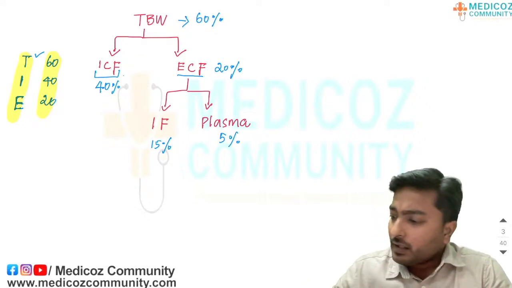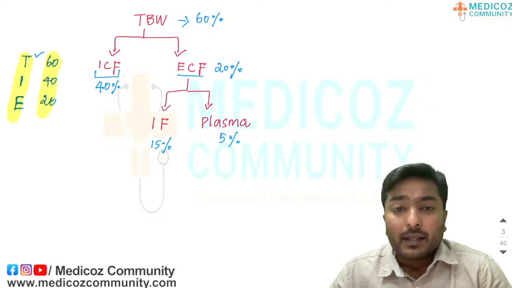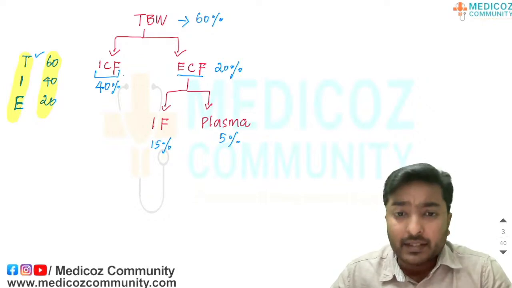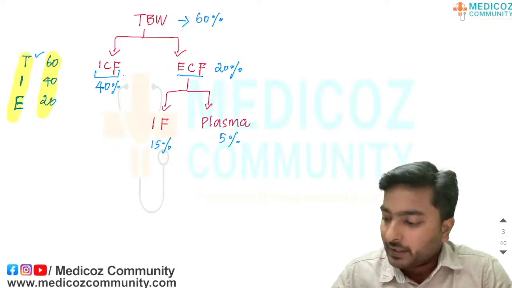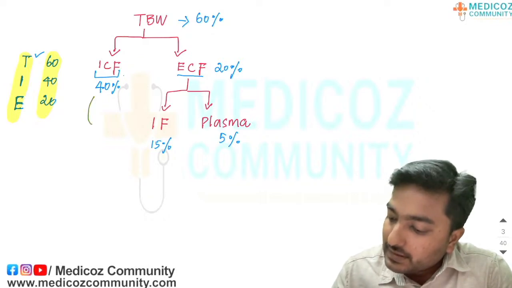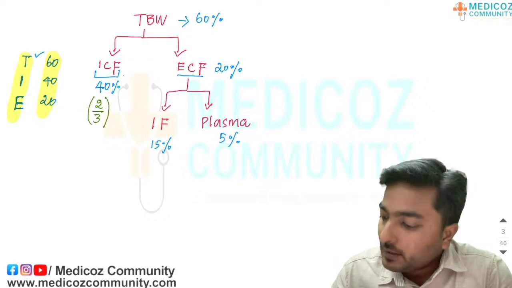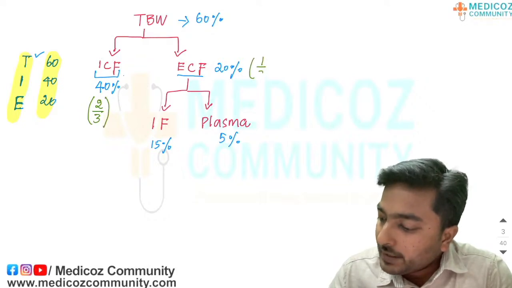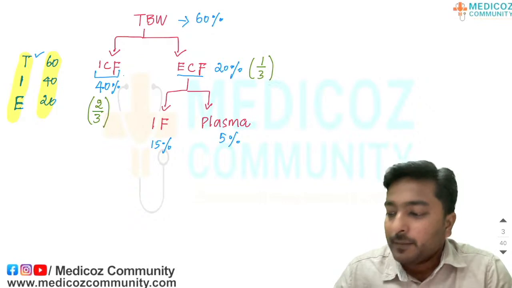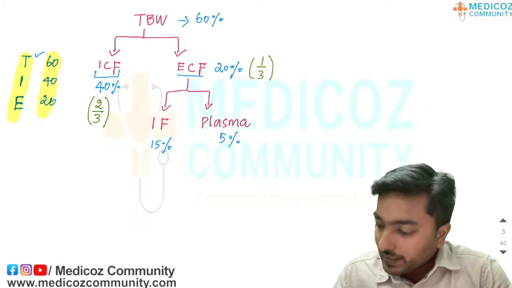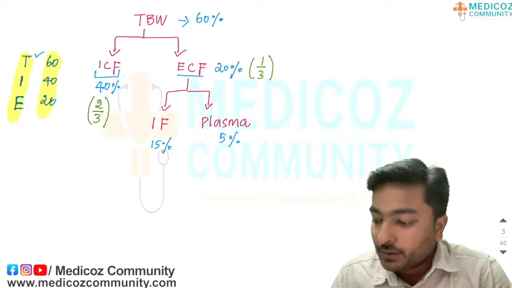We can also derive or classify these body fluid compartments in a different way, like this: 2/3 of the total body water is your ICF, 1/3 of your total body water is your ECF. We can again divide it with these ratios.